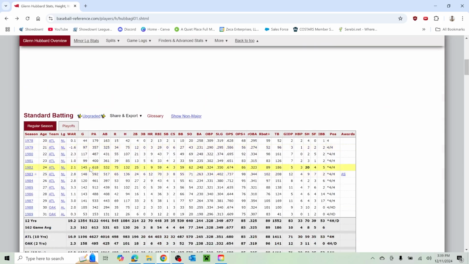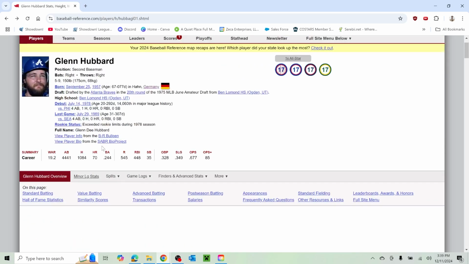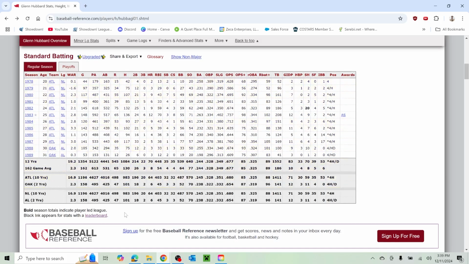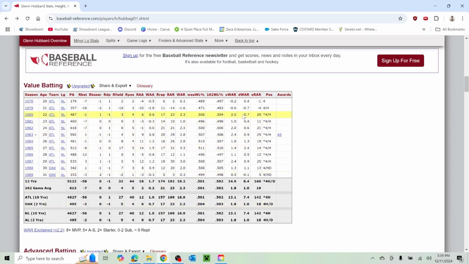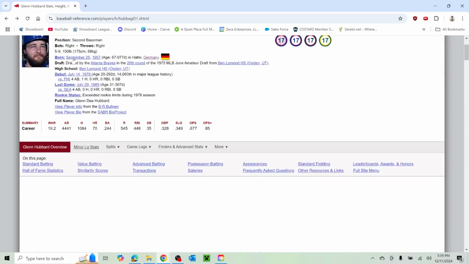Most of his time with Atlanta. So yeah, this was the last year of his career, 89. Just a solid second base guy. Never really hit super well. Actually, perennially below league average. Let's see what his defensive metrics are. Pretty good. Those are decent numbers. He's a good defensive second baseman.